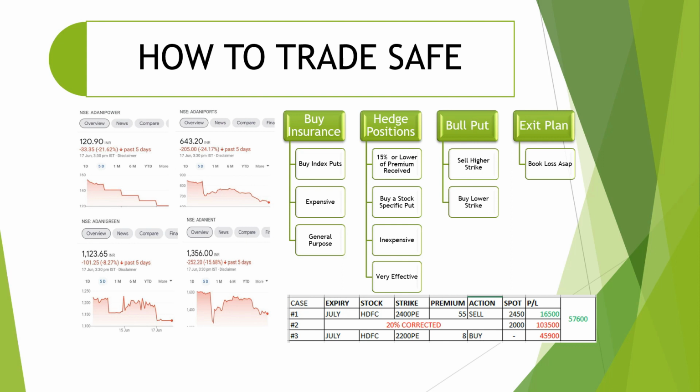Beginners who haven't seen this kind of correction would definitely panic. These stocks in the F&O segment would go into the F&O ban list. You cannot do anything, you can hardly do anything except watch and wait.